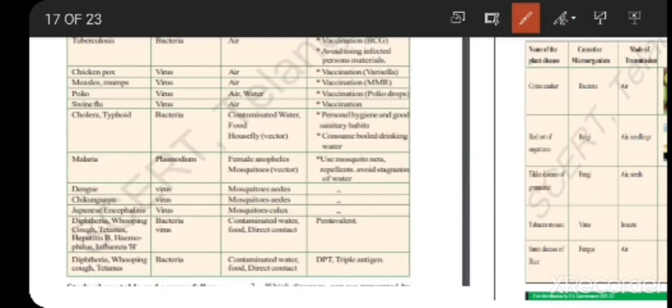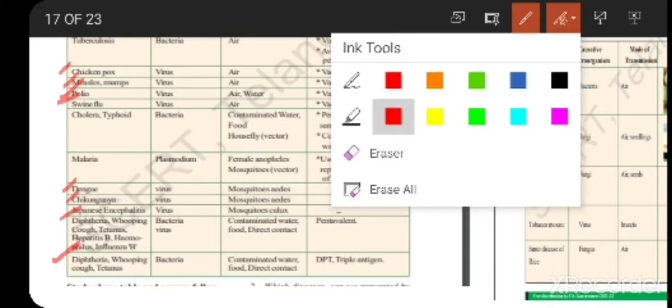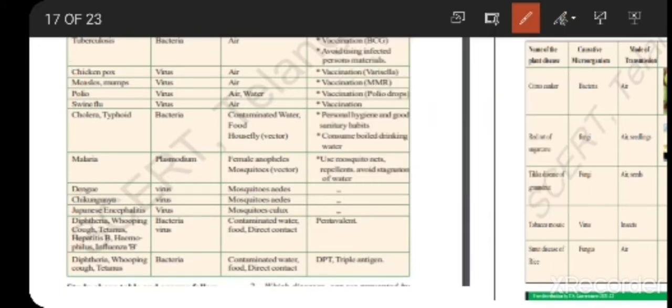And if you observe the diseases which are caused by virus: chicken pox, measles, mumps, polio, swine flu, dengue, chikungunya, Japanese encephalitis, and hepatitis B, hemophilus, and influenza B. These are some of the diseases which are caused due to virus. And if you see, there is one disease which is caused due to protozoan, that is malaria. Plasmodium is a protozoan which is going to cause malaria.